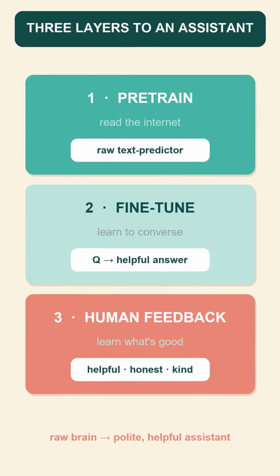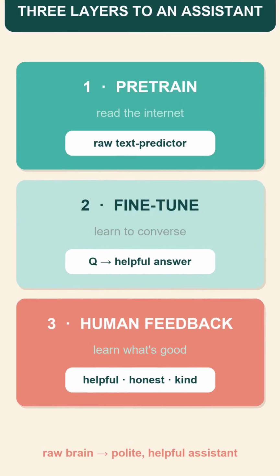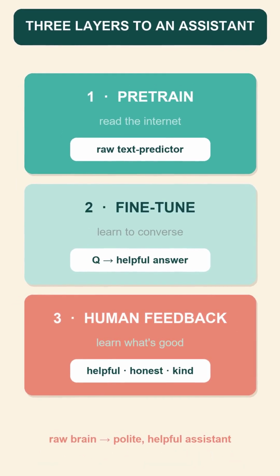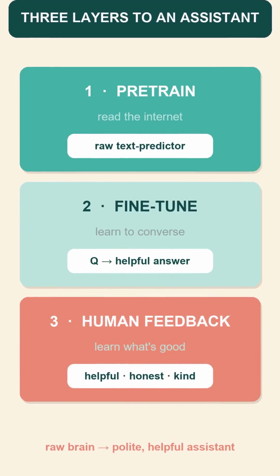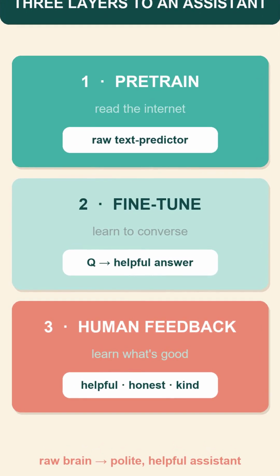But even after all of that, you still don't have ChatGPT. What you have is something raw. We call it a base model. It is brilliant at completing text, but it has no manners. Ask it a question and it might just reply with more questions because that is what it saw across the internet. Turning that raw brain into a polite, helpful assistant takes two more steps.